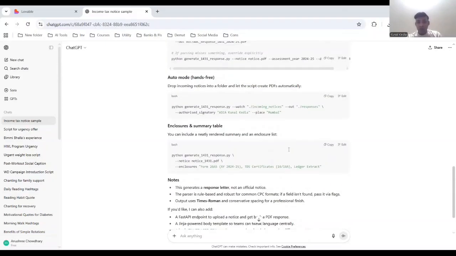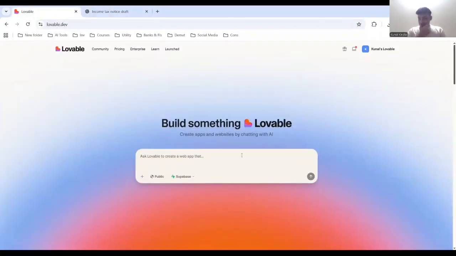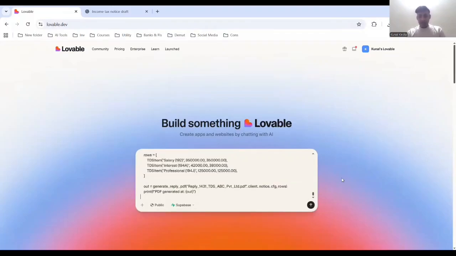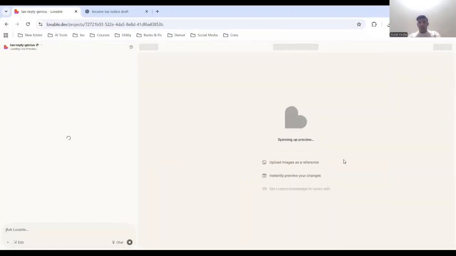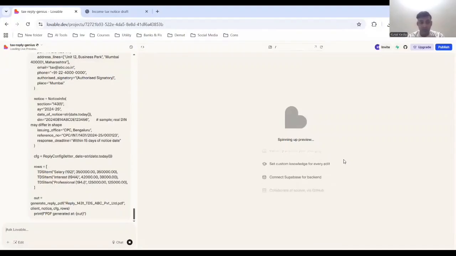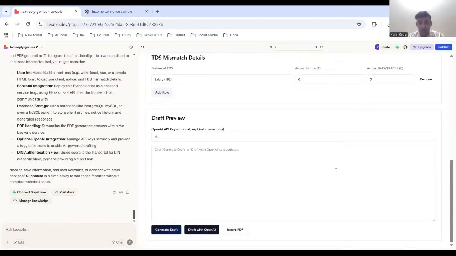Now what we'll do, we'll copy this prompt and go to a site called lovable.dev wherein we'll be using this prompt. So let's go to Lovable. The code that we generated using ChatGPT, that we copied, we'll just paste it here and hit run. So it is working on it now. So friends, here is our app using which we can reply.